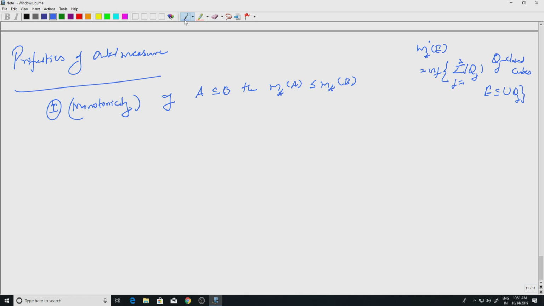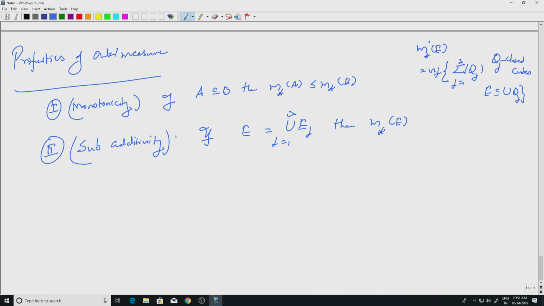The second property is called subadditivity, again a very natural property to have when you look at measures. If E is equal to the union of E_j, j equal to 1 to infinity, then m star of E is less than or equal to the summation over j equal to 1 to infinity of m star of E_j.